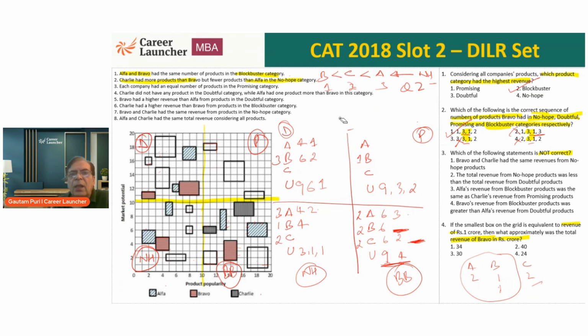So already. Okay. Now we need to be worried about the revenue of Bravo. So I'll just remove this one because, okay, chalo isko chhod dete hain yahan pe. Now look at the choices again. I don't know how, there's one Bravo here in the promising category. As far as the no hope category is concerned, Bravo will not have anything else because Bravo should have only 1. Charlie will have 2 and Alpha will have 3. So the 3 unknown products in the no hope category, out of them 2 will go to Charlie and 1 will go to Alpha. Okay. ठीक है, चलो. I'll erase this now. Some space to work will be helpful.